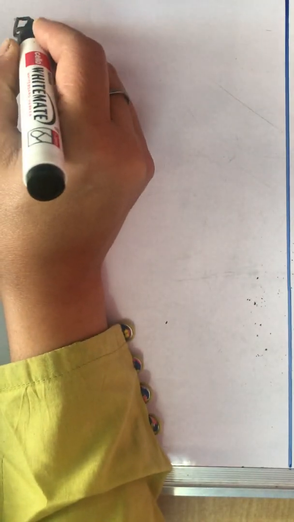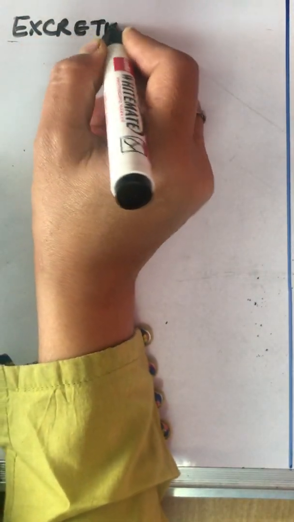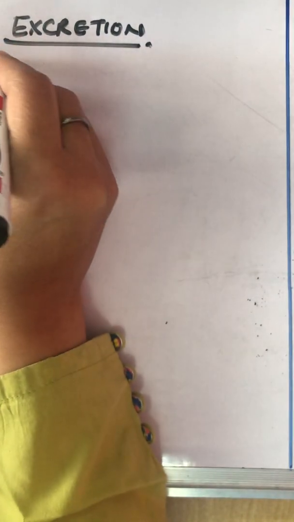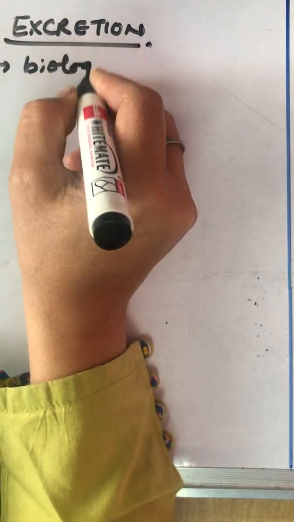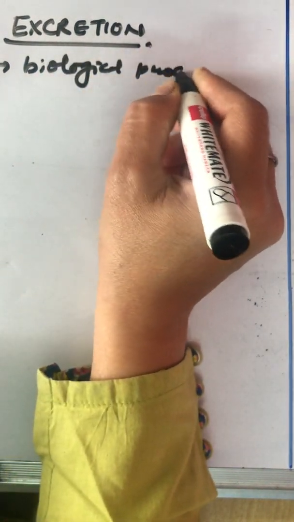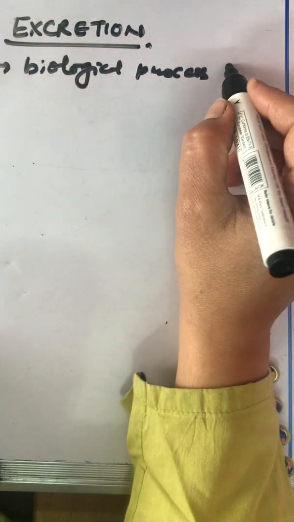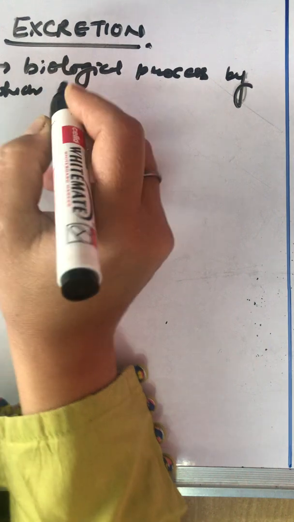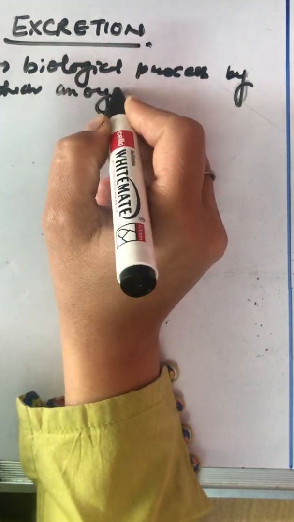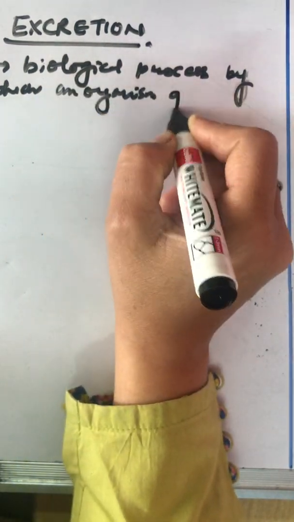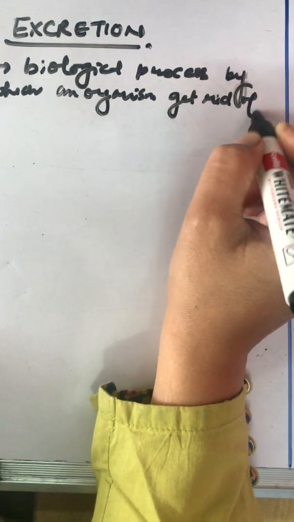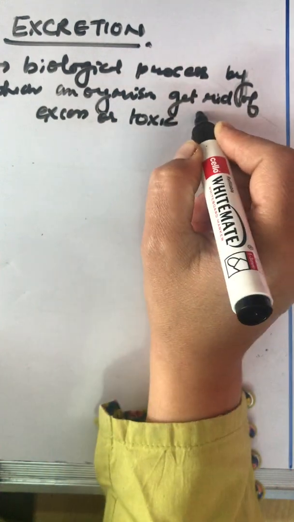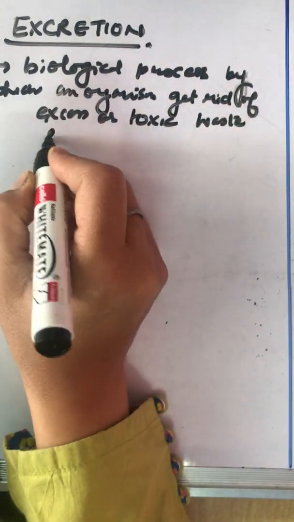Topic: excretion. Now, excretion means the biological process by which an organism gets rid of excess or toxic waste products